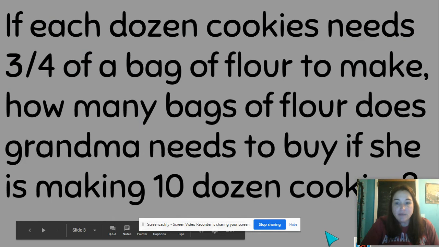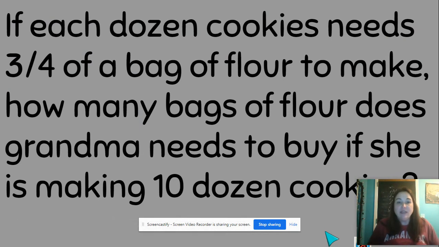Okay, it looks kind of long, but it's not too bad, I promise. If each dozen cookies needs 3/4 of a bag of flour to make, how many bags of flour does Grandma need to buy if she is making 10 dozen cookies?